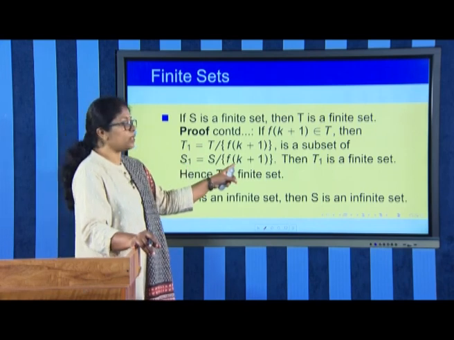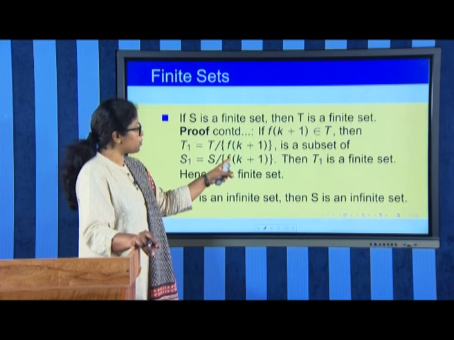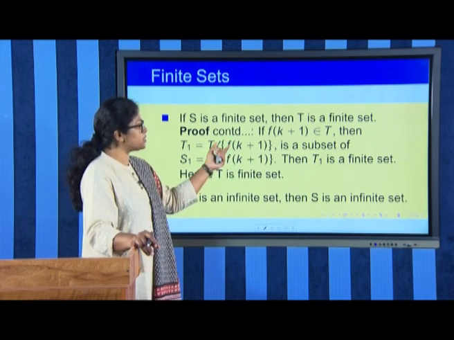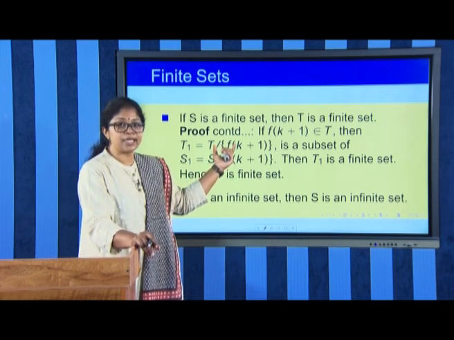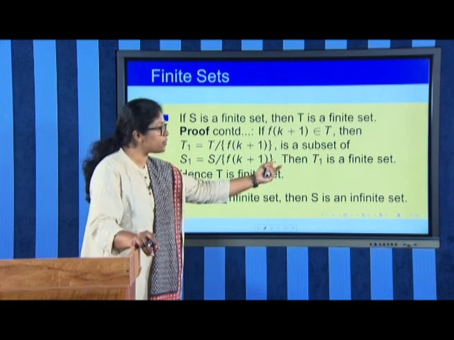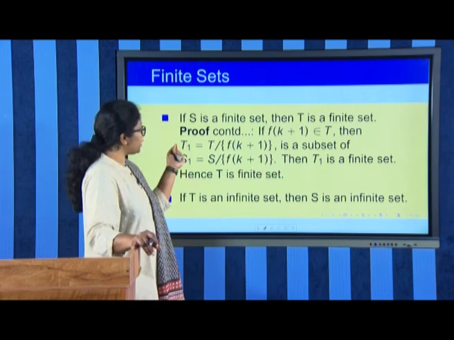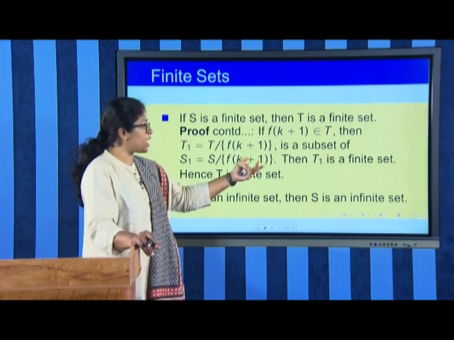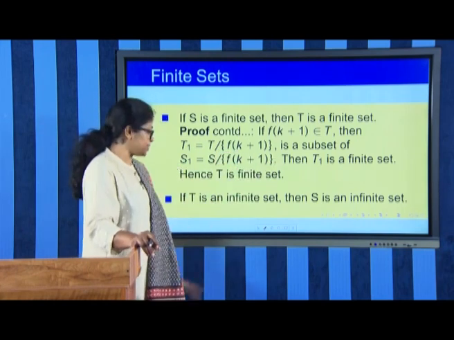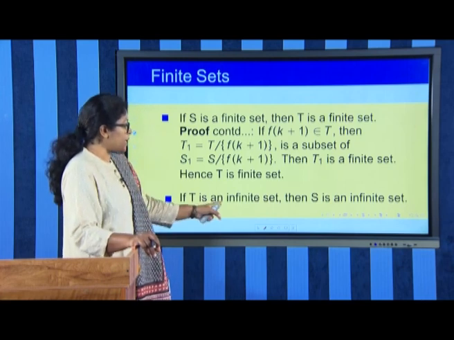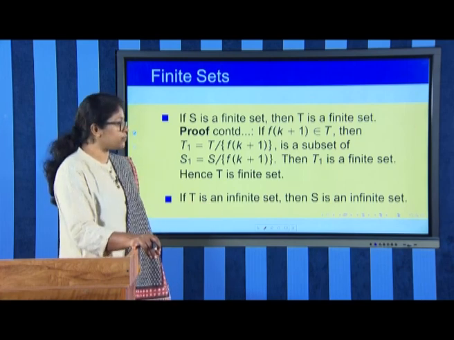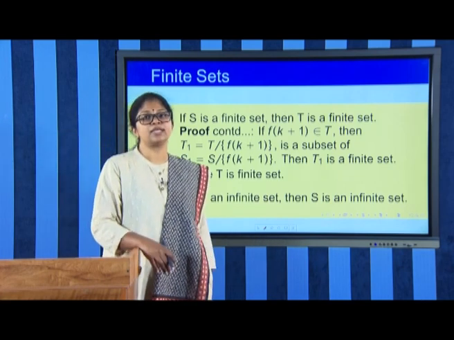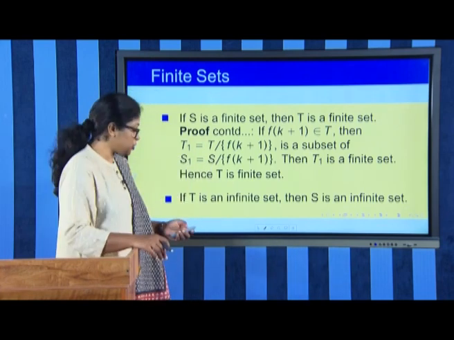Now, this has only k elements, and so by the induction hypothesis T1 is a finite set. If T1 is a finite set, what if we include one more element to T1? Again it remains a finite set, and therefore T becomes a finite set. And as I have told you, the statement that if T is an infinite set, then S is an infinite set is just the negation of that.